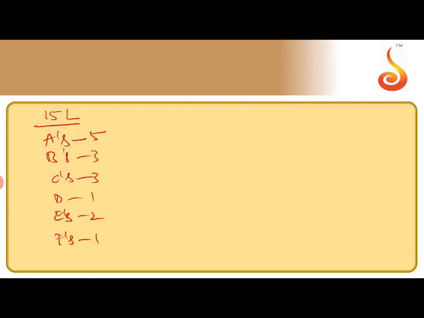F is also 1. The given condition is no two C's together. That means we can accommodate the 3 C's in between the remaining 12 letters. Out of 15 letters, how many C's are there? 3 C's. So 12 letters are left. You can subtract 3 from the 15, giving 12 places.